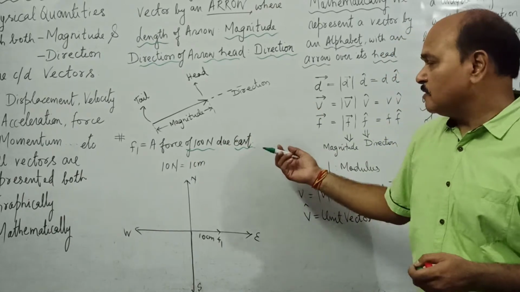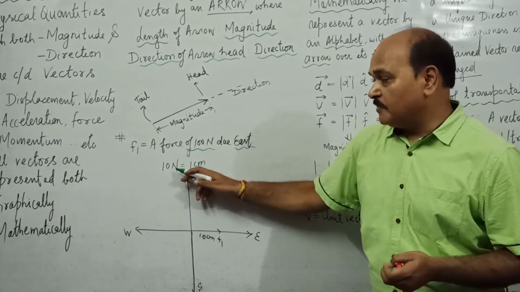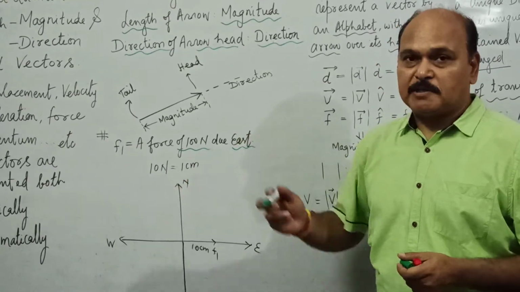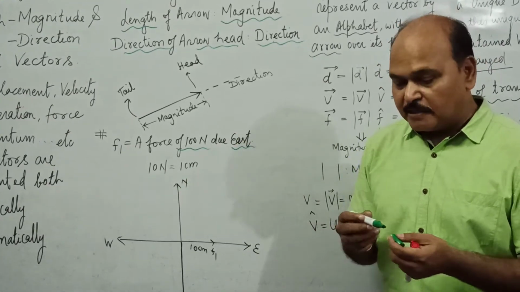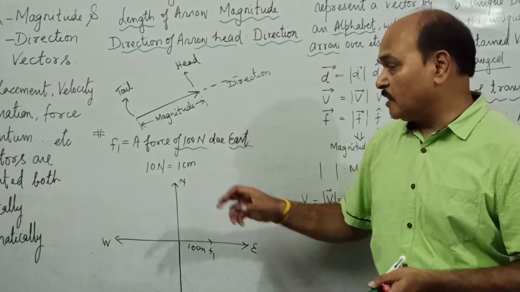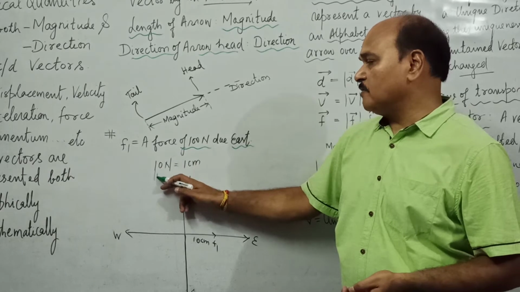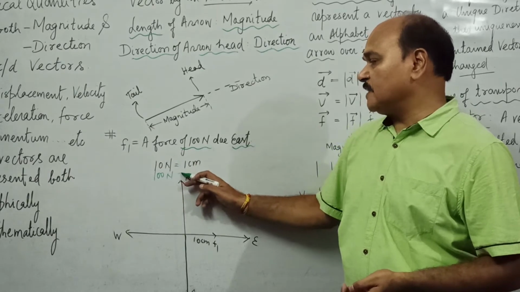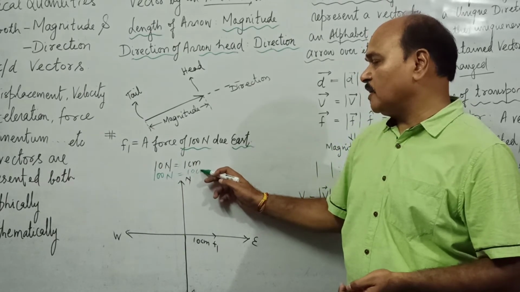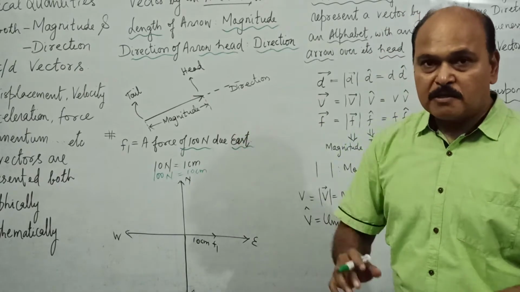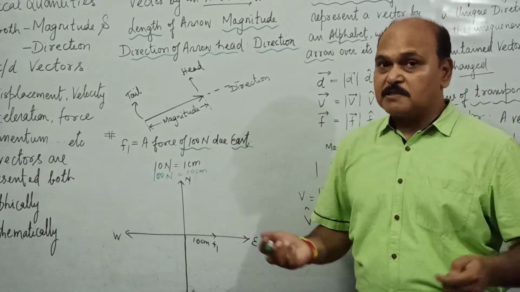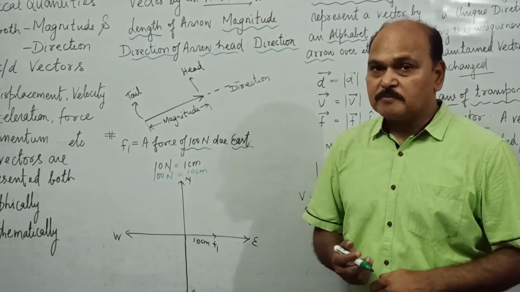So what do we take? We take 10 Newton as 1 centimeter. If we take 10 Newton as 1 centimeter, well, 100 Newton would be what? 100 Newton would be represented by what? 100 Newton would be represented by 10 centimeter. So we can draw a line of 10 centimeter over our answer scripts, over our registers, over our notebooks.